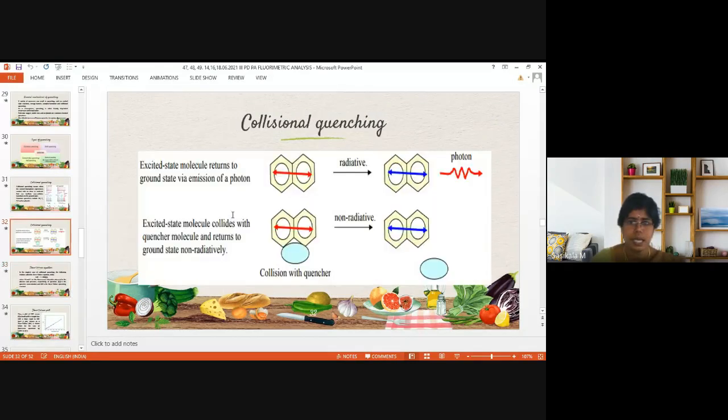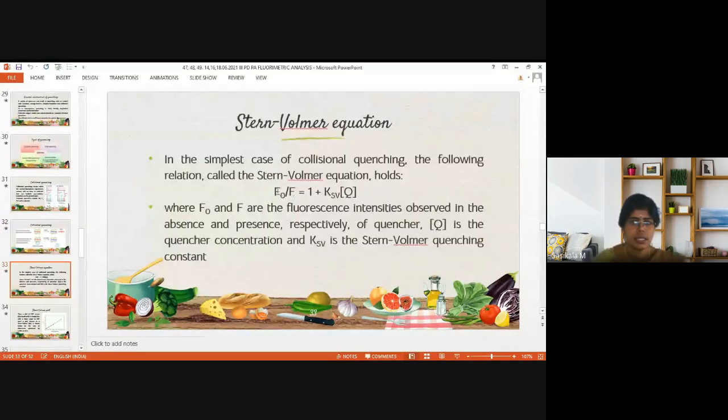That means in the absence of quencher, what is the fluorescence intensity, and in the presence of quencher, what is the fluorescence intensity measured. Those are the values to be substituted. And Q represents the concentration of quencher. How much quencher, like iodide or oxygen, whatever you are adding, how much concentration is added.